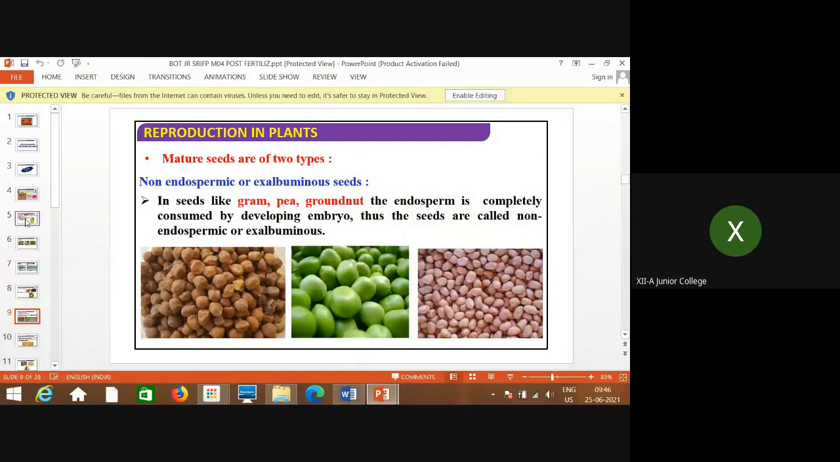Then mature seeds are of two types, as I told you: non-endospermic or ex-albuminous seeds. Here are some examples where endosperm is completely consumed by the developing embryo. So these are some of the examples: chana, pea, green peas, vatana, these are all leguminous plants, most of these. Groundnut, these are examples, right?